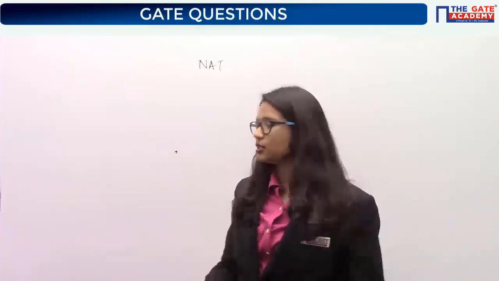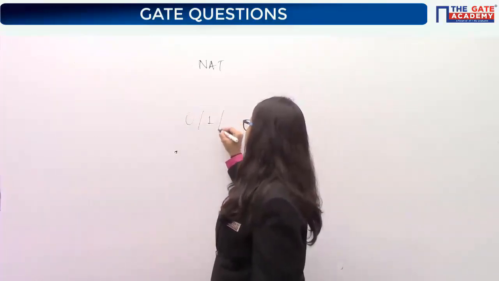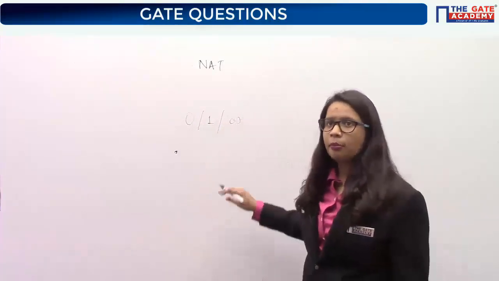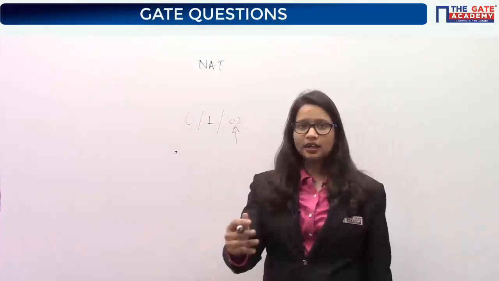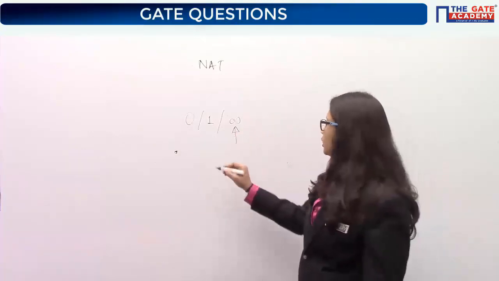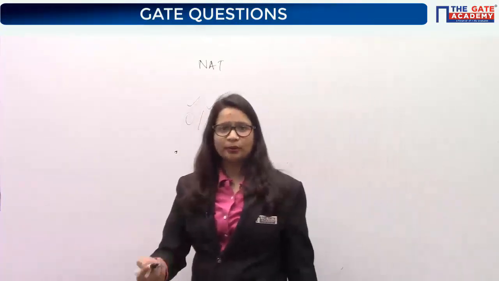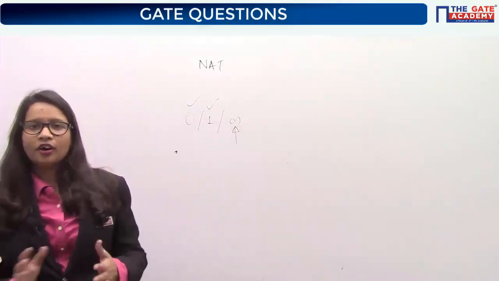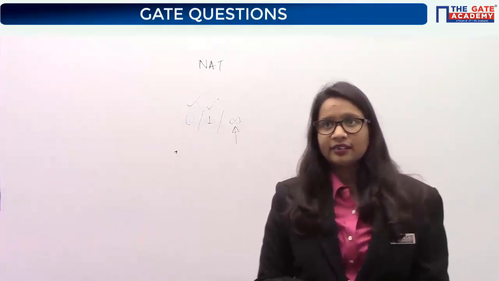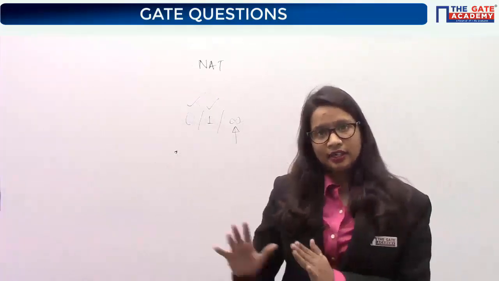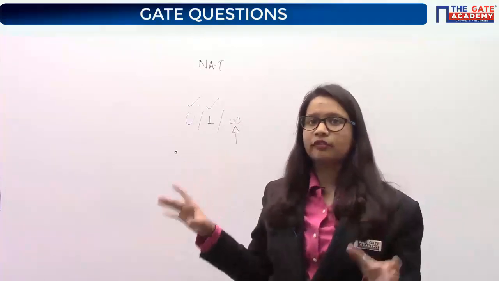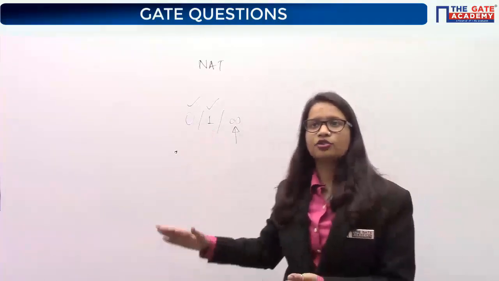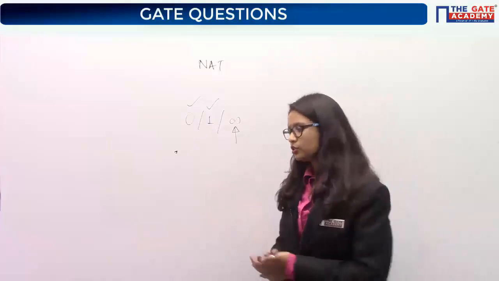So the answer will be either 0 or 1. Number of solutions is asked, the solution itself is not asked. The number of solutions can be either 0 or 1 or infinite. But infinite cannot be answered using that keypad. So definitely your answer is either 0 or 1. You can apply your 50% probability to guess this answer. So always keep in mind when you can guess and when you cannot. In this question, if you are not able to solve it, you should still make a guess and mark one of them as the answer.